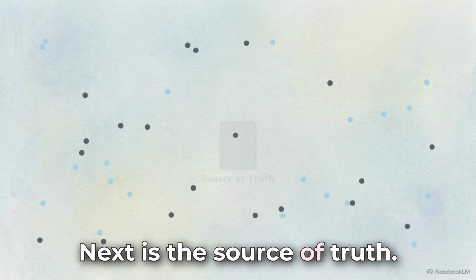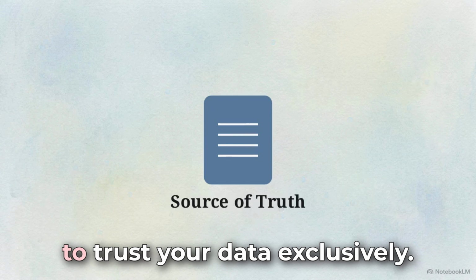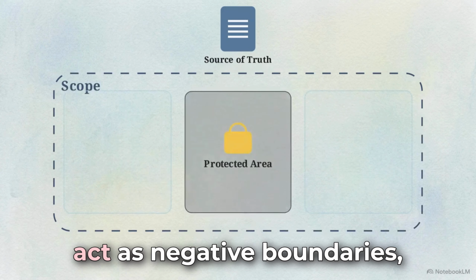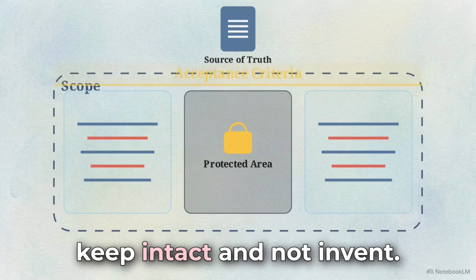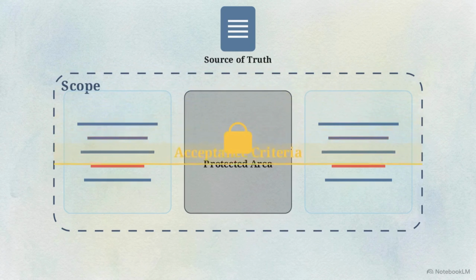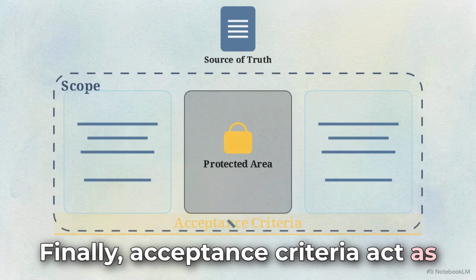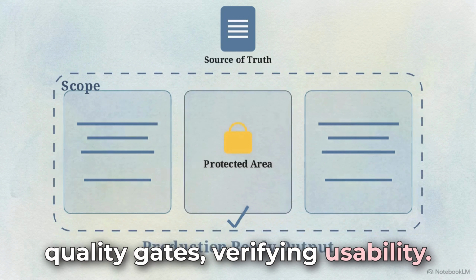Next is the source of truth. It forces the system to trust your data exclusively. Scope and protected areas act as negative boundaries, telling the AI what to ignore, keep intact, and not invent. Finally, acceptance criteria act as quality gates, verifying usability.